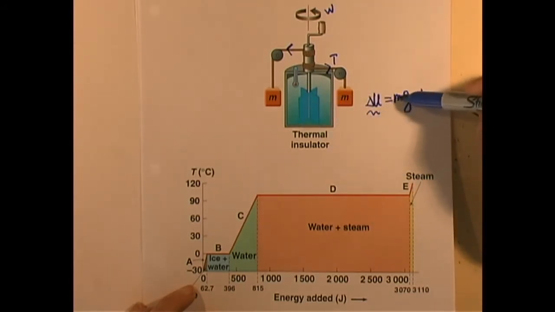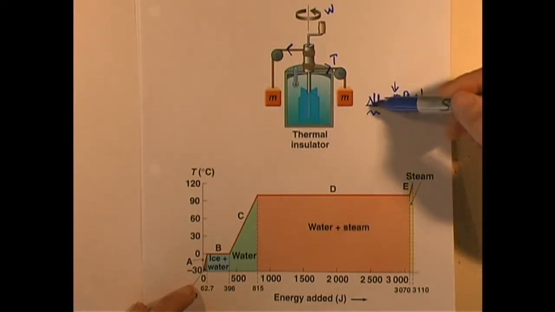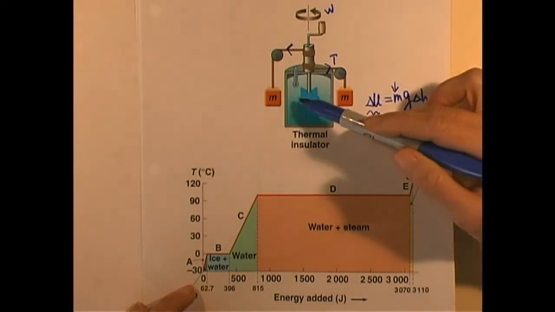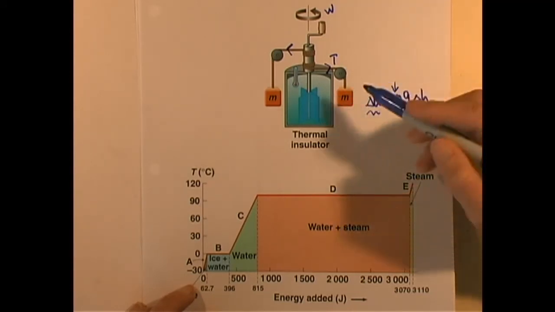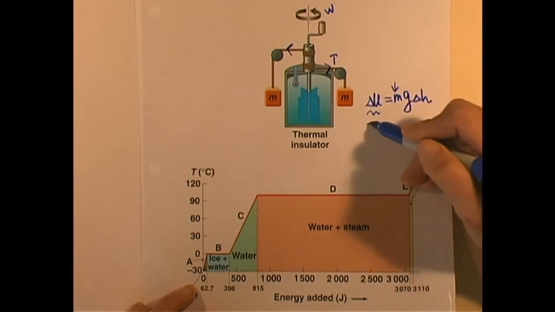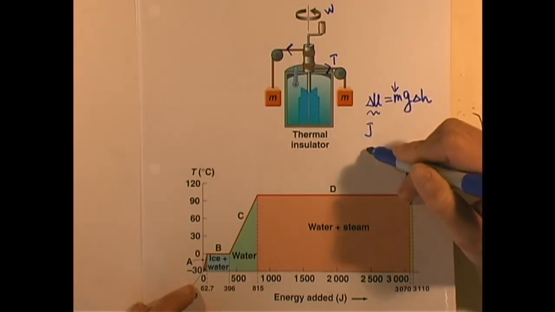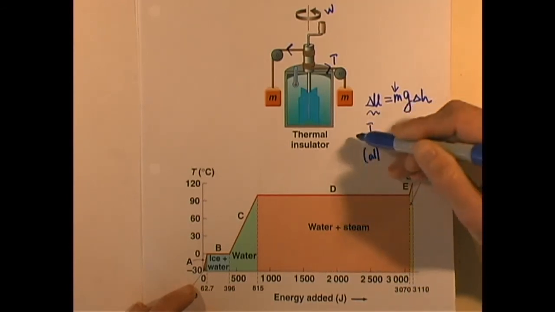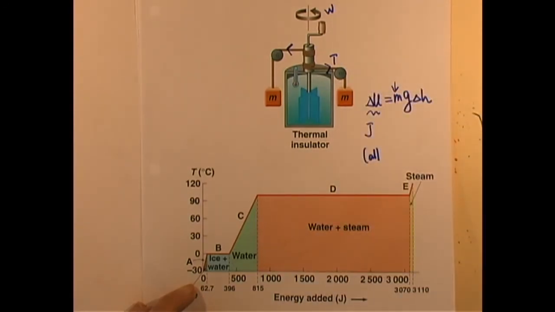Obviously in this case, if both drop the same height, we just need to double this m because of the same mass of block, and then we can calculate delta U. By measuring the change of temperature, we'll be able to figure out how many calories of heat are absorbed by the water. Because delta U is in joules and the heat absorbed by the water is in calories, if we make them equal, we will be able to find a ratio. That is the so-called mechanical equivalent of heat.